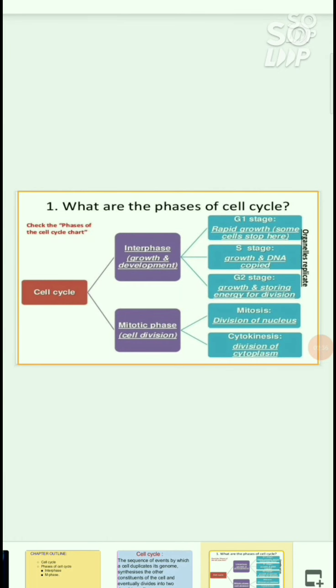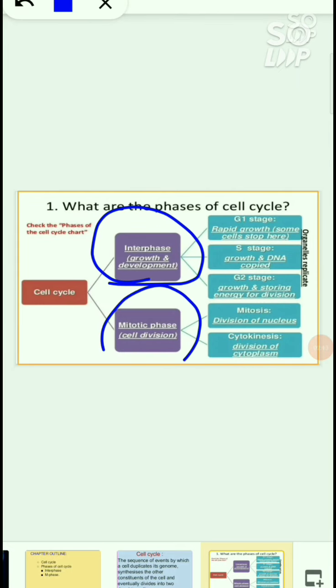In the cell cycle again we have two subphases, that is interphase and mitotic phase. In interphase the growth and development of a cell takes place, and in the mitotic phase only the cell division takes place. In interphase again we have three substages, that is G1 stage, S stage, G2 stage, and in the mitotic phase we have mitosis and cytokinesis. So let's discuss these phases in detail.